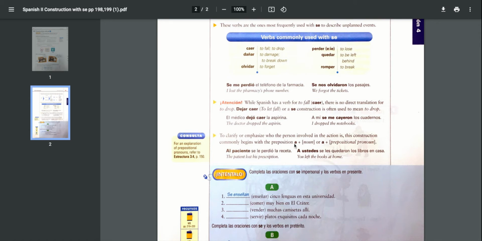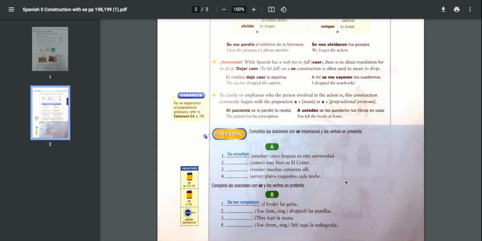So you can just say se le perdió la receta, but if you want to emphasize to whom, because le could be him, could be her. You don't know, could be usted, right? Usted, de ella. So in this case, a el paciente, then you clarify to whom the receta, the prescription, was lost. Okay? A ustedes se le quedaron los libros en casa, okay? So ustedes is the emphasis of whom it happened to, because les could be ustedes, could be ellos, could be ellas, right? Les. And then again, look at this, quedaron, because here it is plural, los libros, okay?